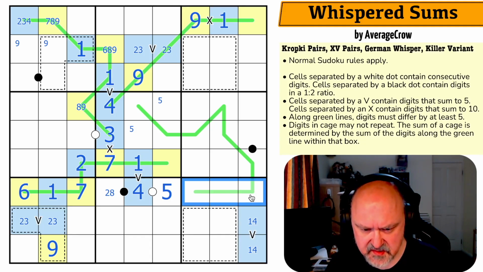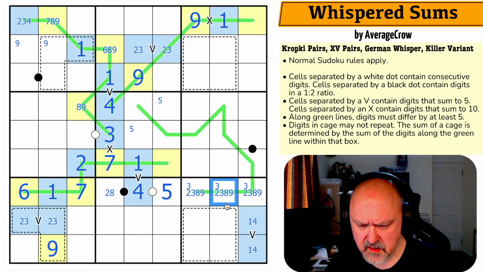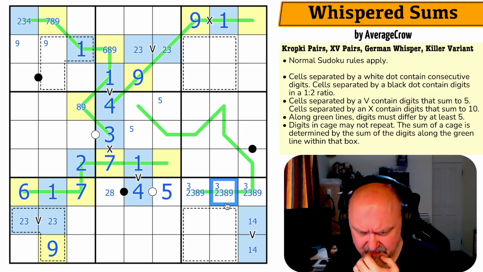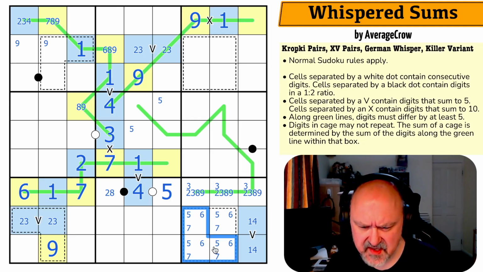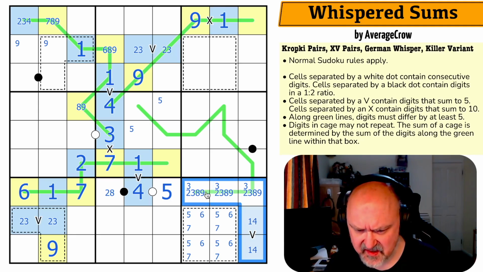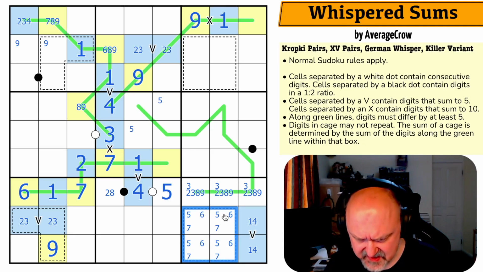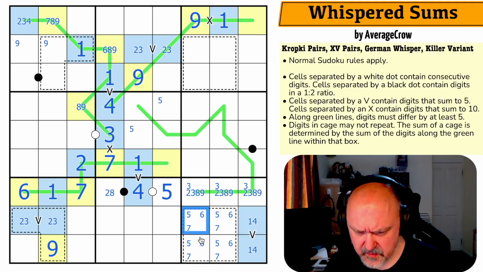And these are from 2, 3, 8, 9. Must contain a 3. But these contain 5, 6, and 7. So the total here, because I can't put 5, 6, or 7 in any of those, so the total here is at least 18.